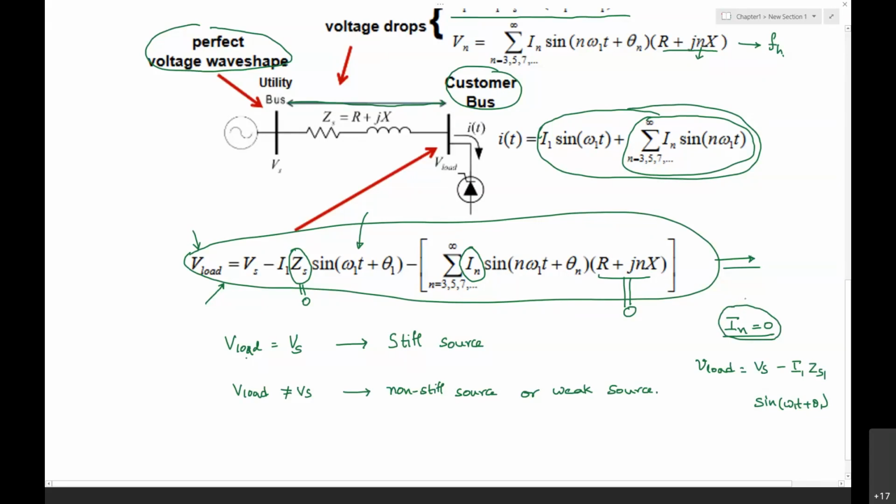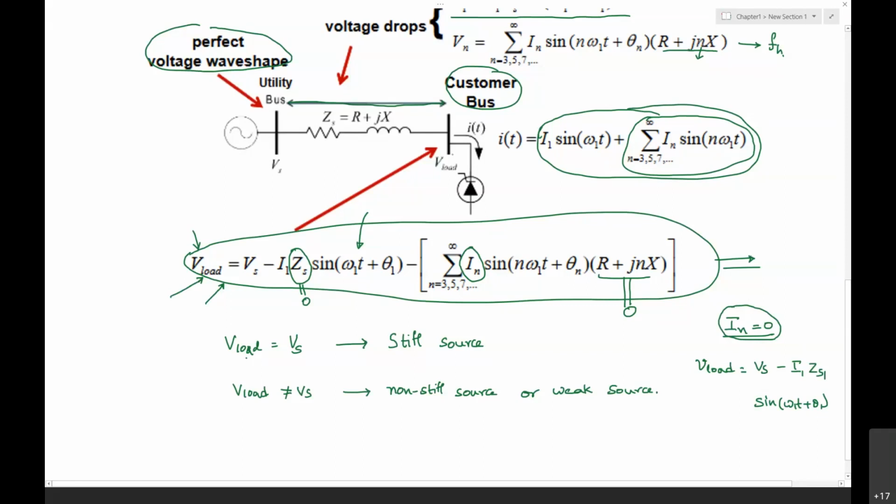Because of that, we will have harmonics at the load bus or the customer bus. Because of the load current, we will have distortion, or harmonics, in the voltage.